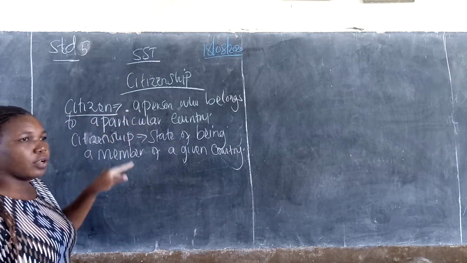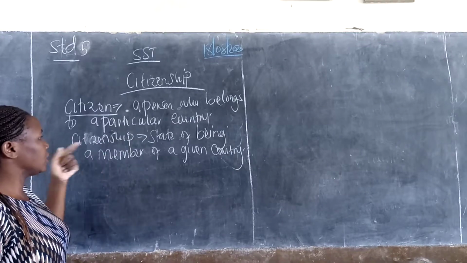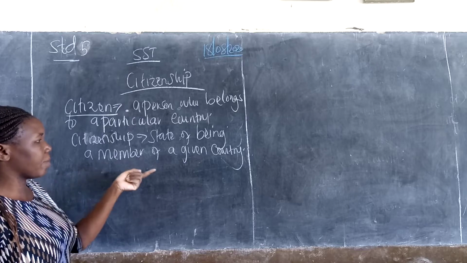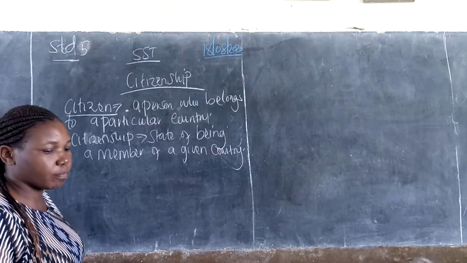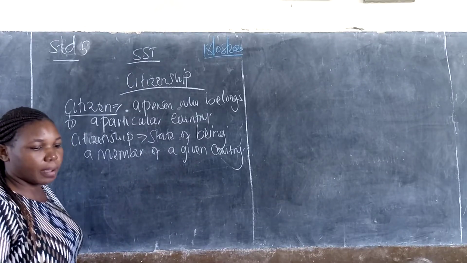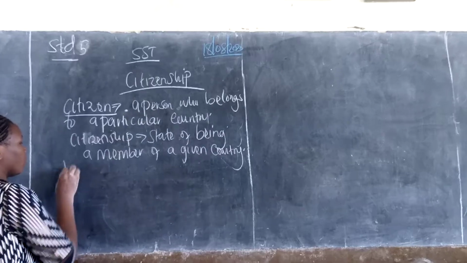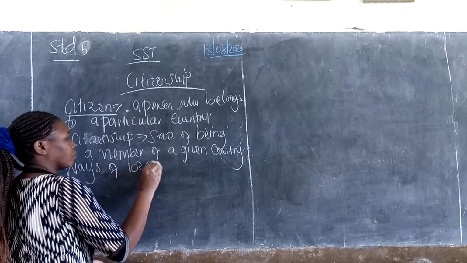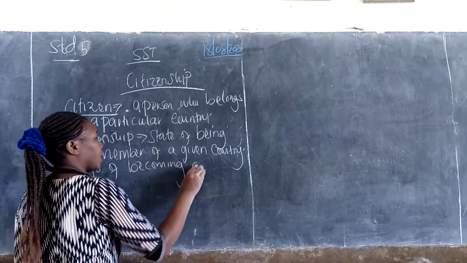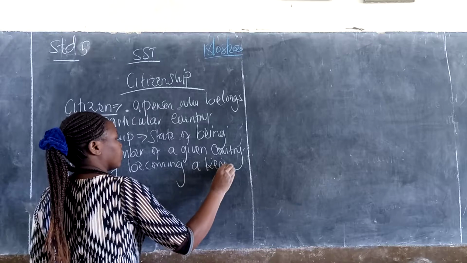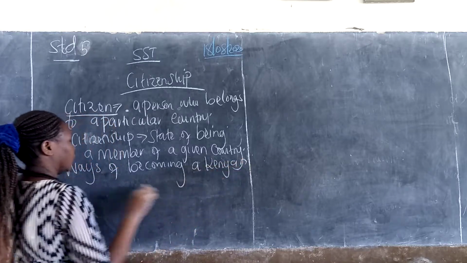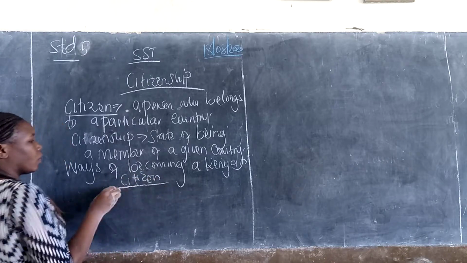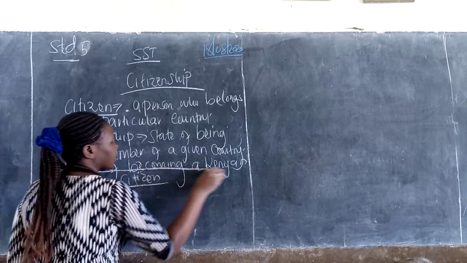A citizen is a person who belongs to a particular country. Citizenship is the state of being a member of a given country. Ways of becoming a Kenyan citizen.